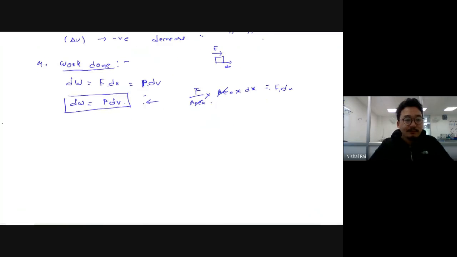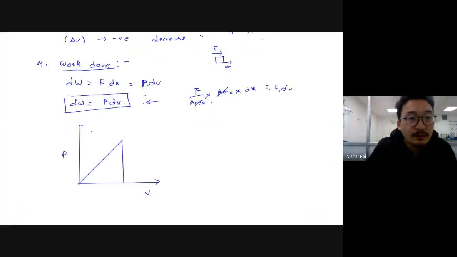Now basically, if you plot pressure versus volume, clear? If this is a linear plot, let's consider this, it is the simplest. Now if you integrate this, what does integration mean? Do you all remember?